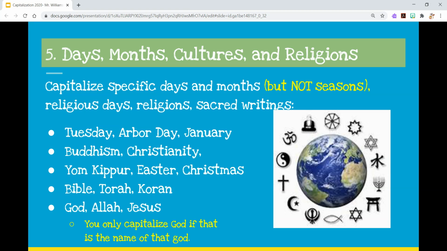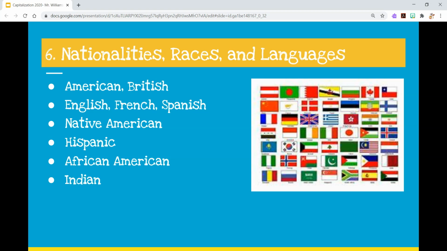Please note also that we talked about days and months being capitalized. You do not capitalize seasons. Fall, spring, summer, winter are lowercase unless they're part of a title like SummerSlam, Spring Fling. If it's an event name with those words in it, of course you capitalize it. But just talking about seasons, we keep those lowercase.